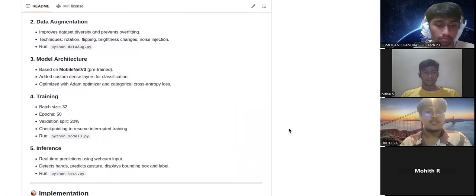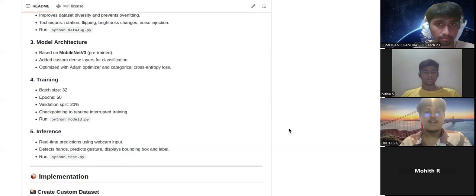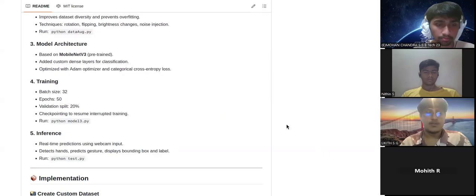We have the model architecture. We have used a pre-trained model called MobileNet v3, which is a CNN. We have frozen the first few layers to retain the knowledge and fine-tuned it for our custom needs. For training, we have used a batch size of 32 with 50 epochs, and 80% for training and 20% for testing. We can run it with python model 3.py. And for inference, we are using python test.py. As soon as you run the script, you can run the GUI module, which will show the gestures recognized.